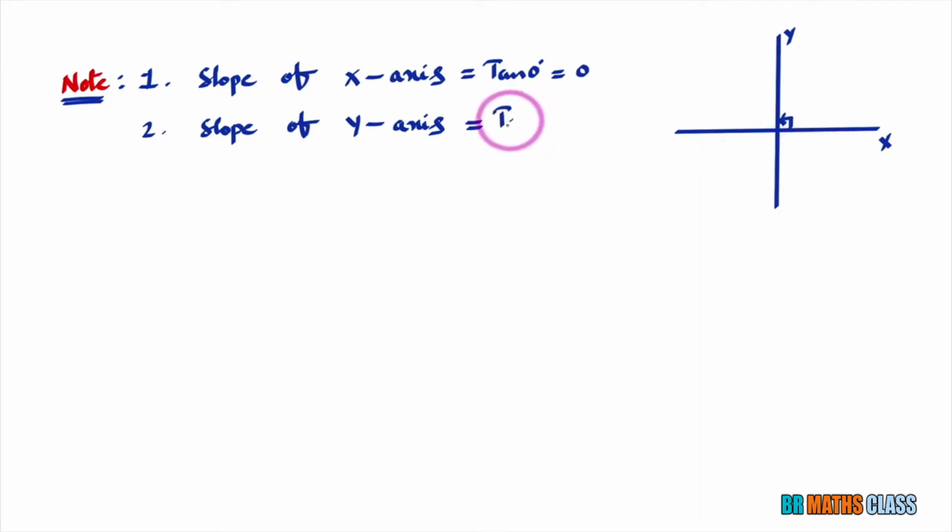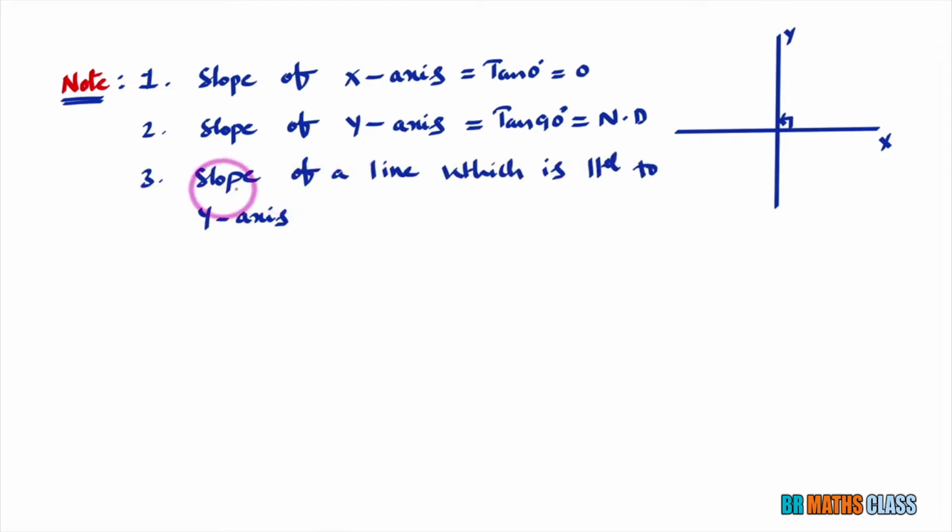What is slope of y-axis? Slope of y-axis is tan 90 degrees. From trigonometry table, what is tan 90 degrees value? Tan 90 degrees value is not defined. That means slope of y-axis is not defined. You observe here slope of a line which is parallel to y-axis. You observe here I drawn a line which is parallel to y-axis.